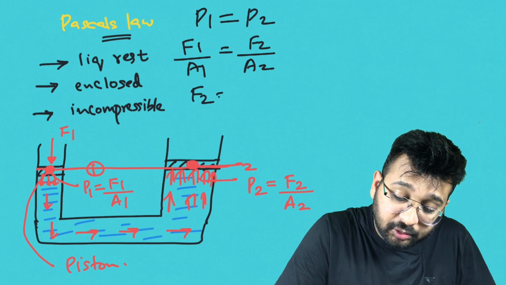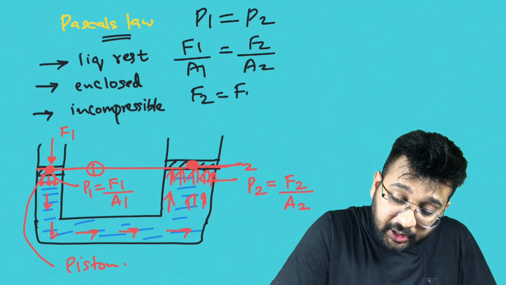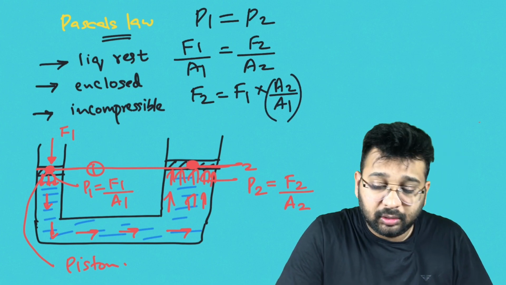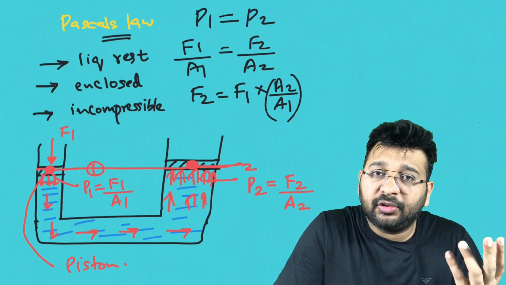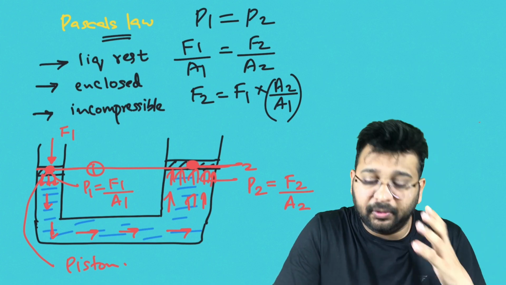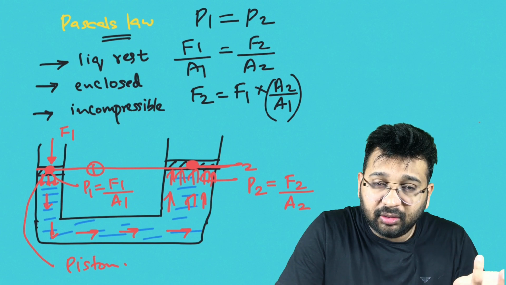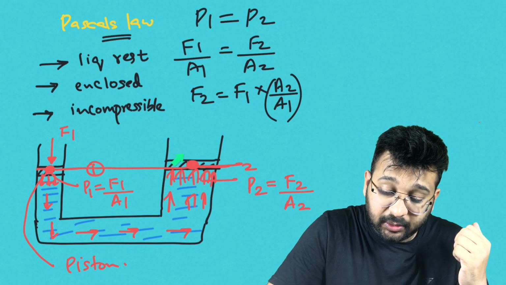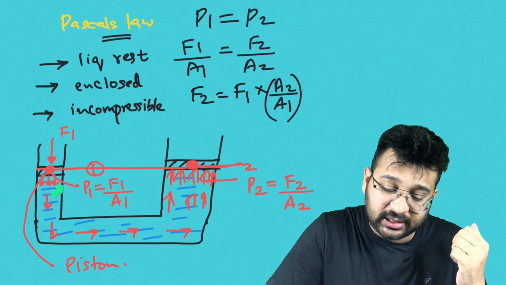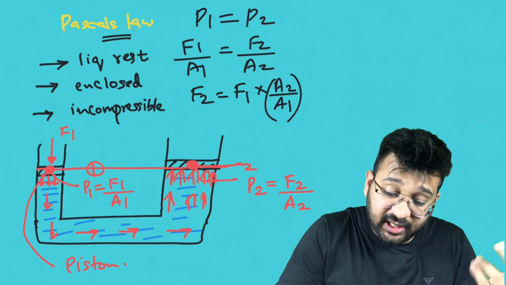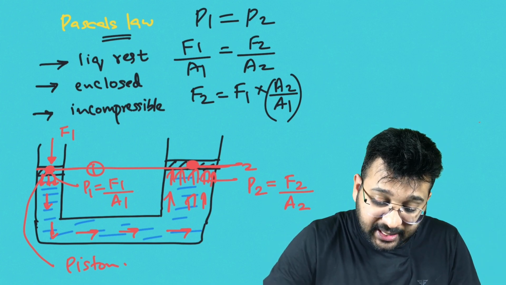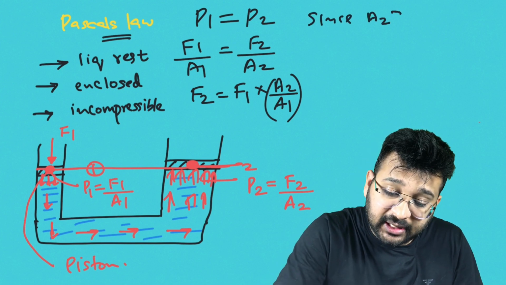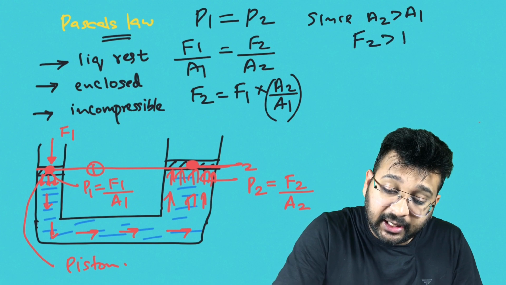So what is F2? F2 is F1 into A2 by A1. F1 is the force that we apply, so F1 is the input force. As you recognize from the diagram, A2 is greater than A1. A2 has a greater size, A1 has a lower size. That proves that since A2 is greater than A1, F2 is greater than F1.